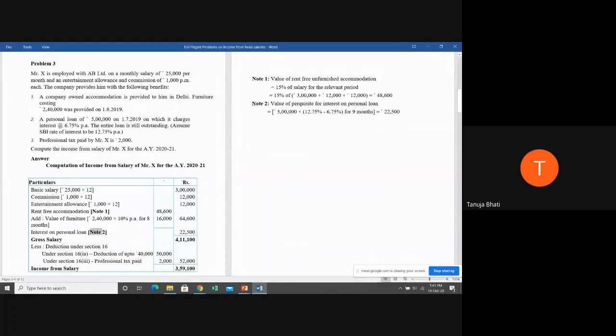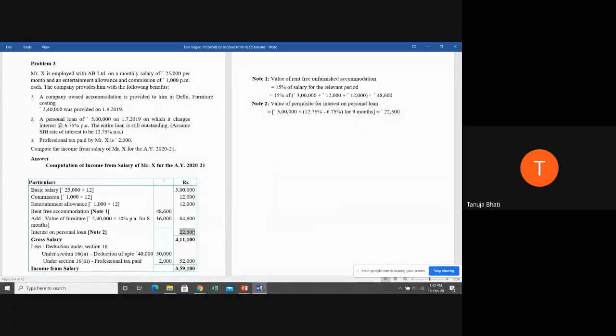So let us see note number 2. Value of perquisite for interest on personal loans. 5 lakh is the amount of the loan. Difference between the SBI rate and the rate fixed by the employer into the number of months the loan is being given. So 9 months. When you calculate this, you get 22,500. So 22,500 we have taken as the value of interest on personal loan, which falls under which heading? Perquisites.